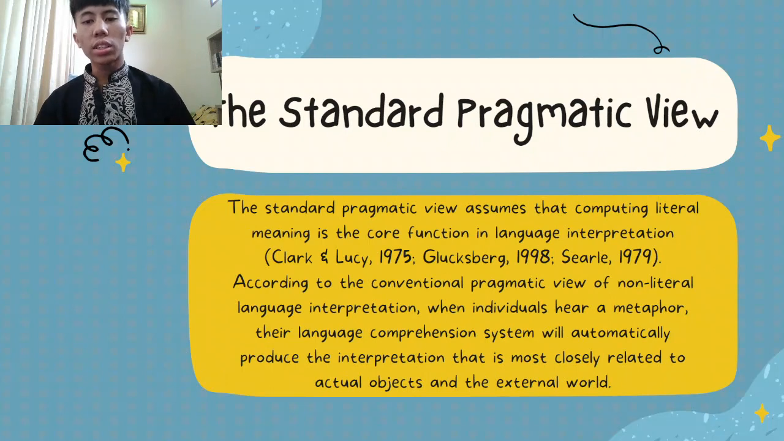The next one is the standard pragmatic view. The standard pragmatic view assumes that computing literal meaning is the core function in language interpretation, according to researchers. According to the conventional pragmatic view, when individuals hear a metaphor, the language comprehension system will automatically produce the interpretation that is closely related to the actual object in the external world.